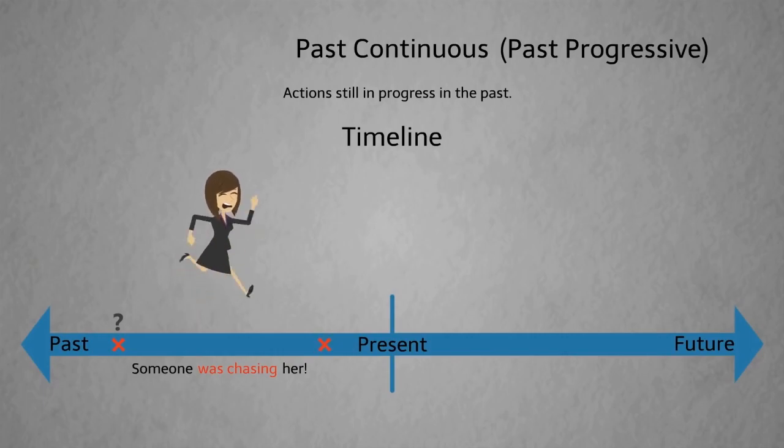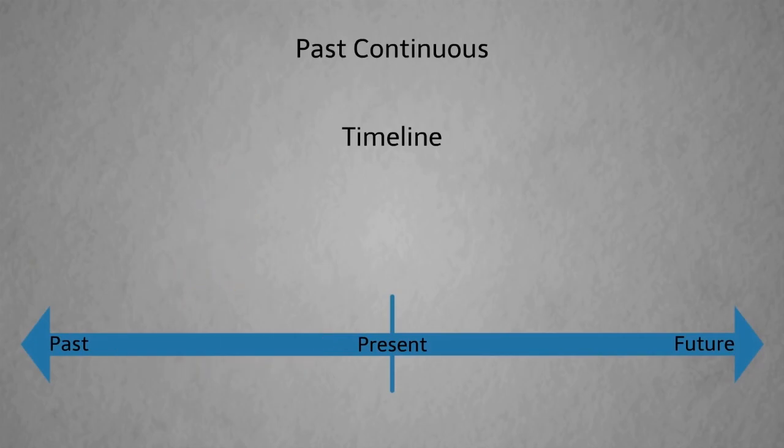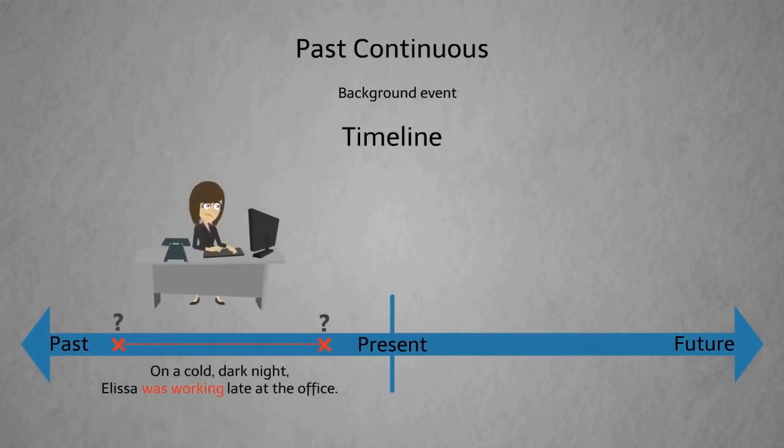Someone started chasing her sometime in the past, but we don't know when. And that person stopped chasing her sometime in the past. Again, we don't know when, but we are talking about the whole period from start to finish. We can also use the past continuous for background events. For example, on a cold, dark night, Alyssa was working late at the office. This sentence sets the background and the setting of the story.